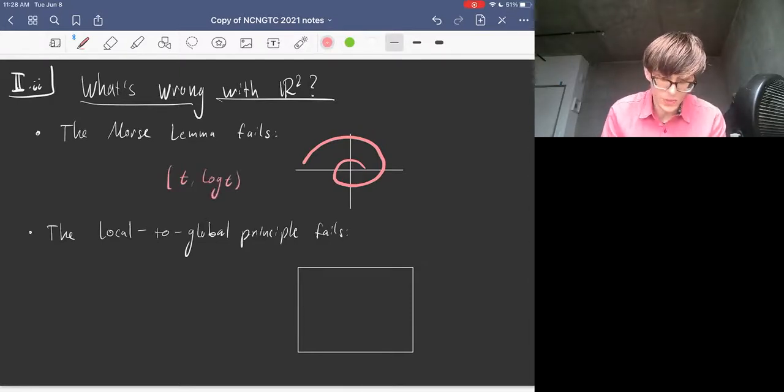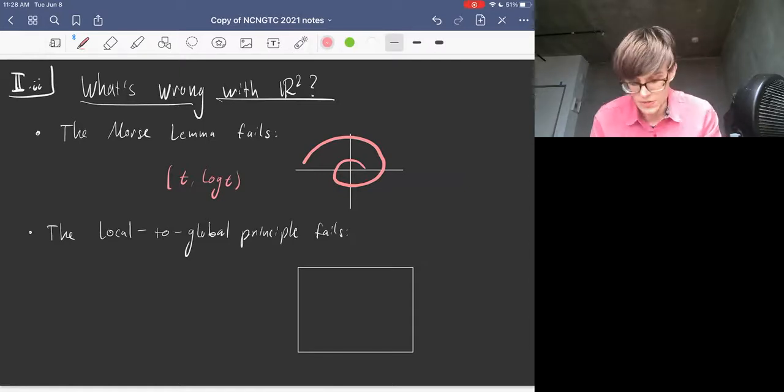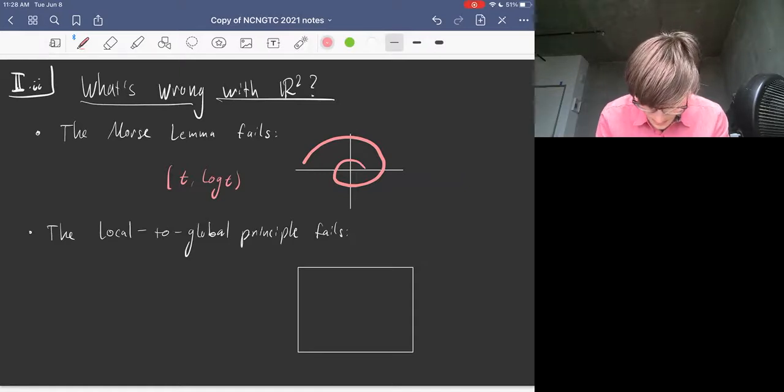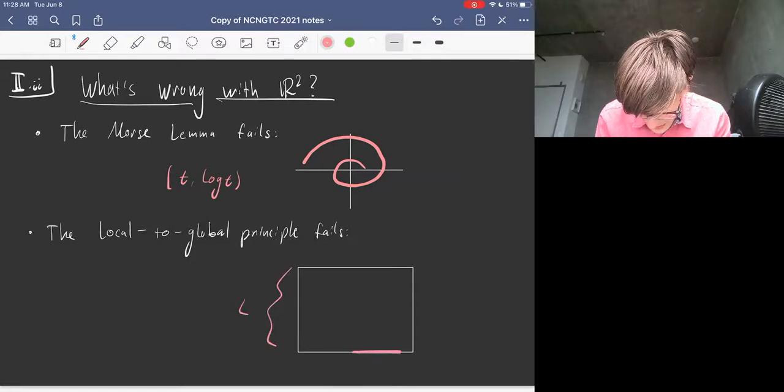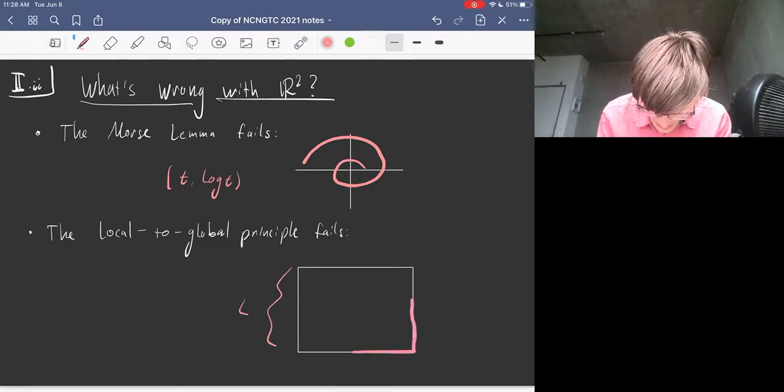Also, we would have used the Morse lemma to prove the local-global principle. Now it could happen that you don't need to use the Morse lemma to prove the local-global principle. But in R2, the local-global principle itself also fails. So what I've drawn here is a rectangle, or you could draw a square. Let's say you draw a square of side length L, and you consider a local quasi-geodesic. So you consider traversing the square over and over.